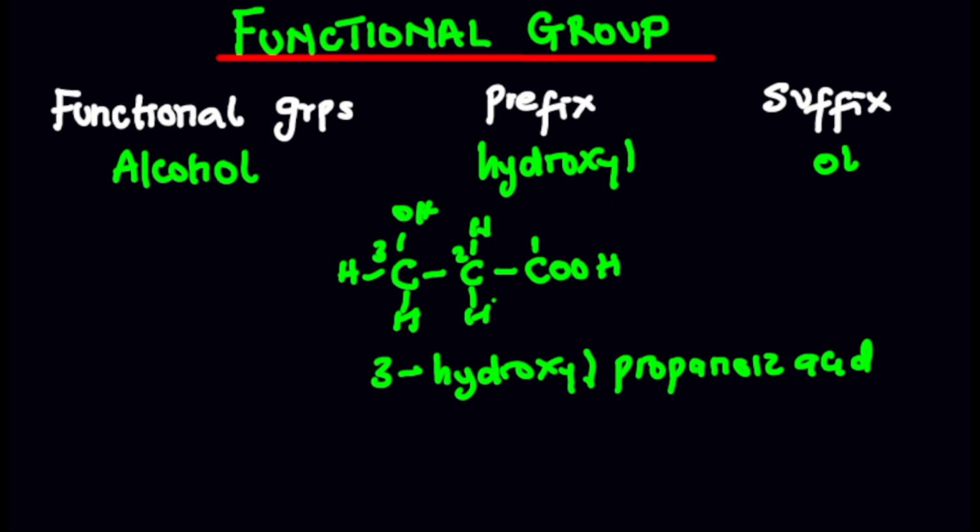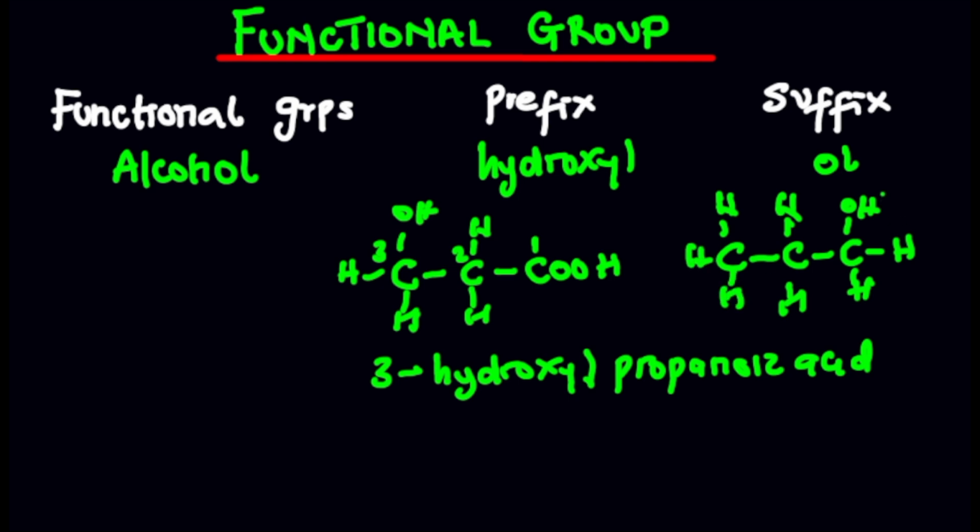So now let's go ahead and have another compound here, and in this case we have a hydroxyl group here, then hydrogen here, hydrogen here, and the rest is also filled with hydrogen. So what does it mean? It basically means this is the functional group that we have here, right? Apart from the single bond, which is actually alkane, we have this functional group, and that simply means this hydroxyl group is not going to be used as prefix, but as suffix. So we are going to have this whole thing to be propanol rather. That's what we're going to have, propanol, right?